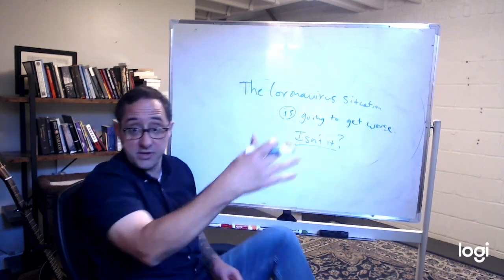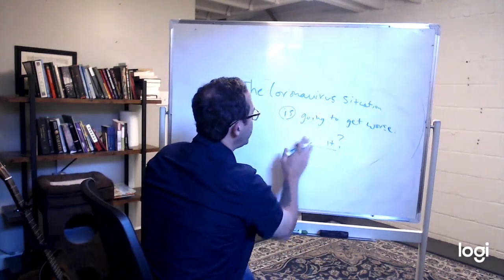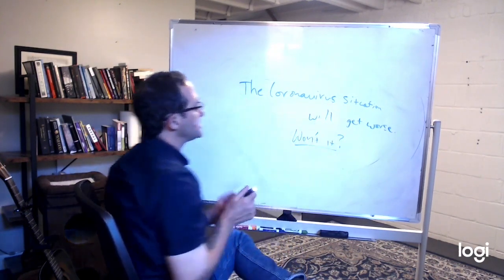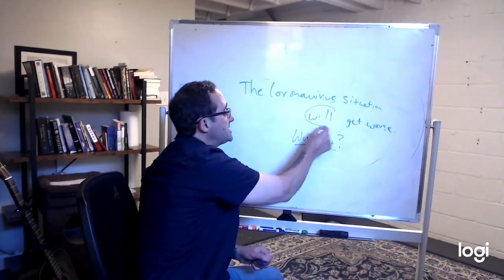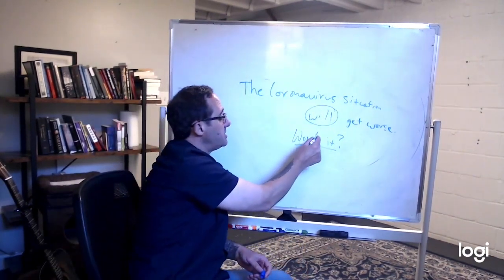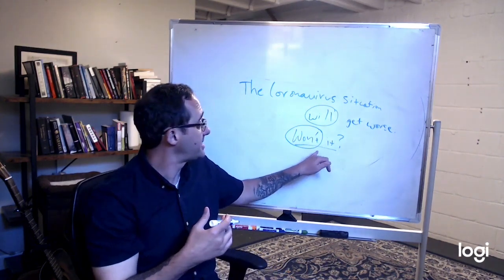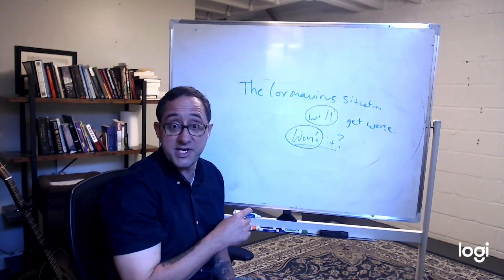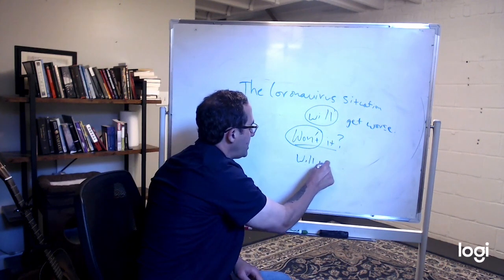Or if I say this coronavirus situation is going to get worse. This means in the future, it's going to get worse. And then I could say, will get worse. The coronavirus situation will get worse. Now I'm going to use this verb for my question and change it to what it should be. Will it not? If we say won't it, you could say will it not, but that's not how we talk.